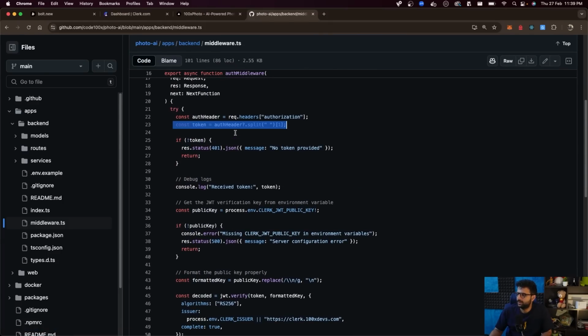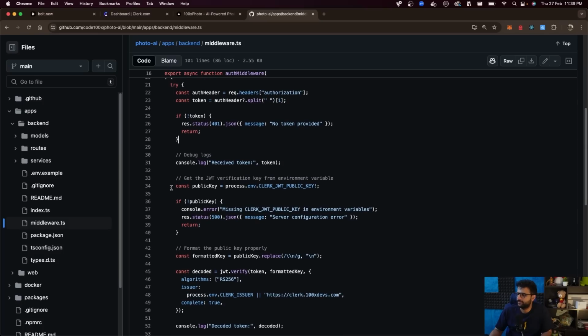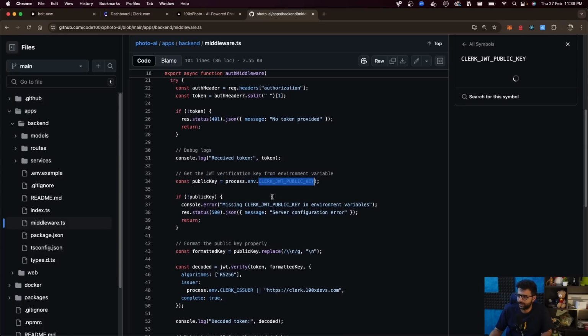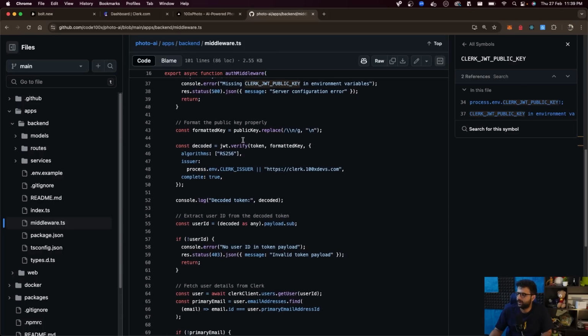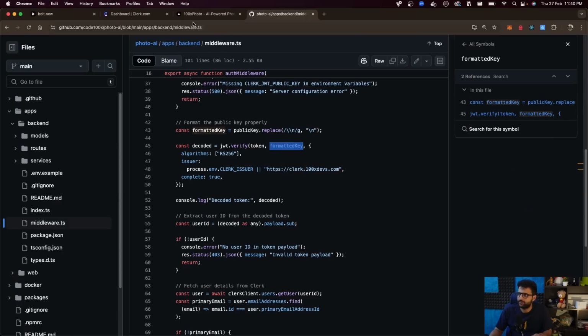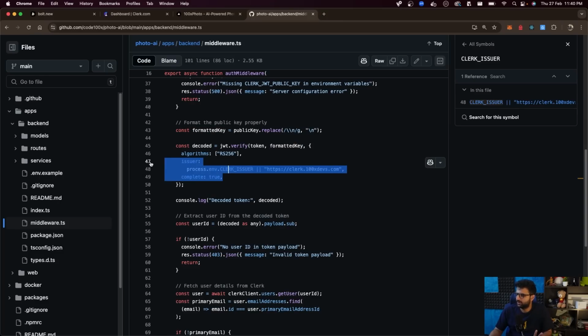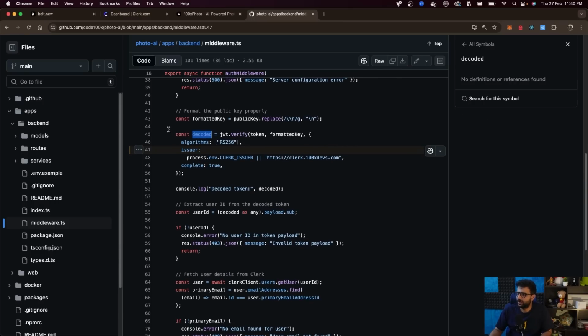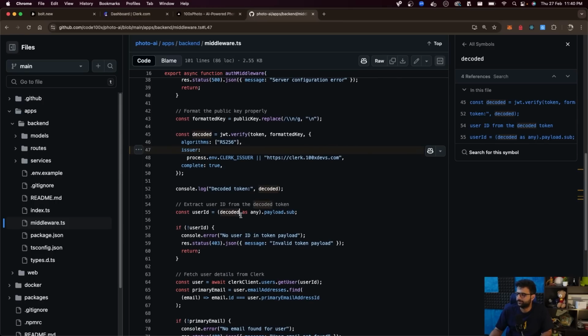We get the token. If the token is not right, we return. We get the Clerk public key from an environment variable. And if you look at the decoded section, we do a jwt.verify, give the user's token. This is the formatted public key that we got from Clerk, which is this public key right here. And then we give it the algorithm, which I think by default is this only, RS256. I don't know if you need issuer. These are fields I did not add. I think Yash added them. We'll figure out if they're needed or not. And this decoded will provide you with the user's user ID here. Decoded.payload.sub is what will contain the user's user ID.